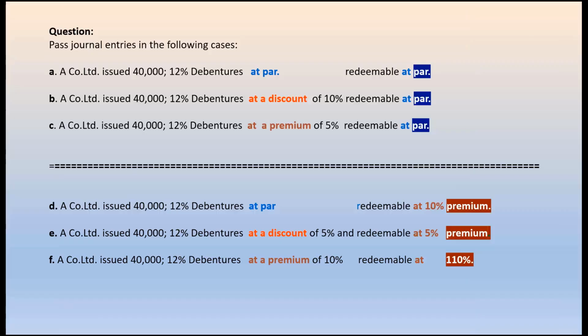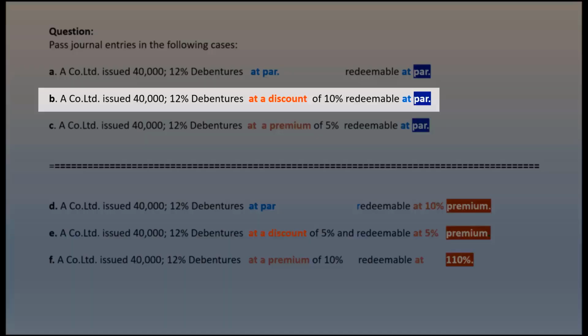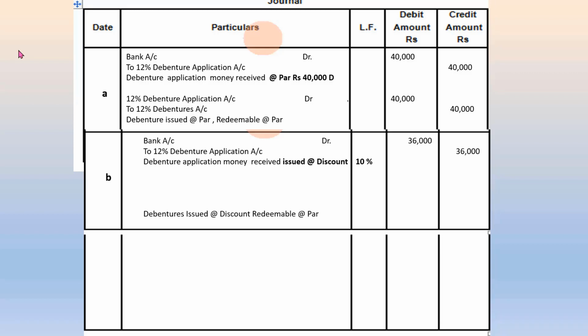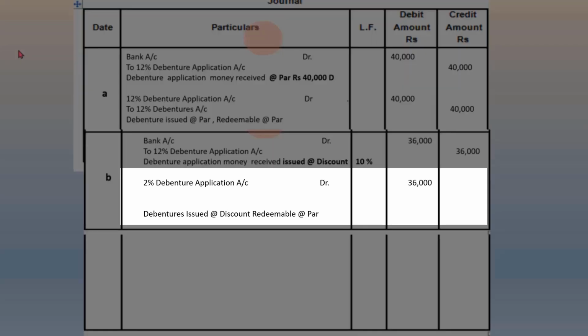Next, we look at debentures issued at discount but redeemable at par. The first entry, as usual, is the debit to the bank to record the receipt of debenture application money into the bank. Credit going to the debenture application account. The second entry that records the transfer to the debentures account will have to account for the shortfall in receipt of money while transferring the full face value of the debentures issued.